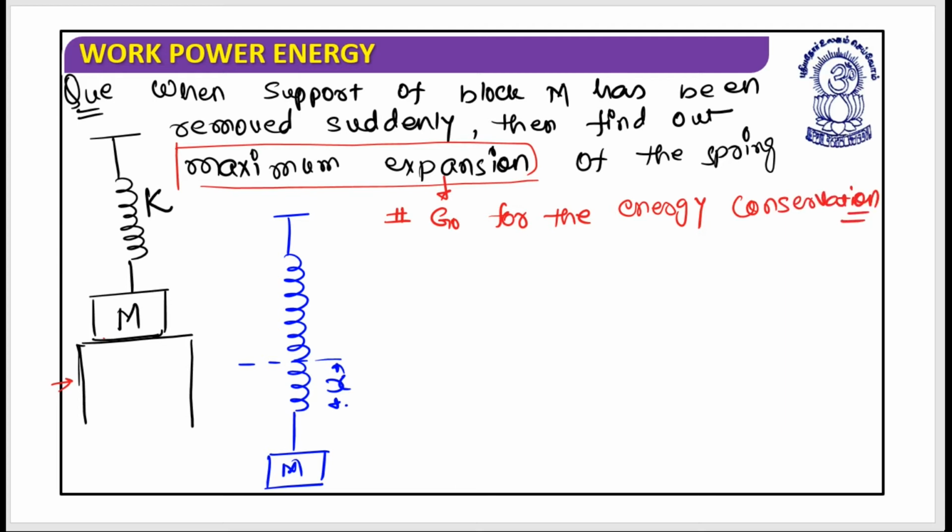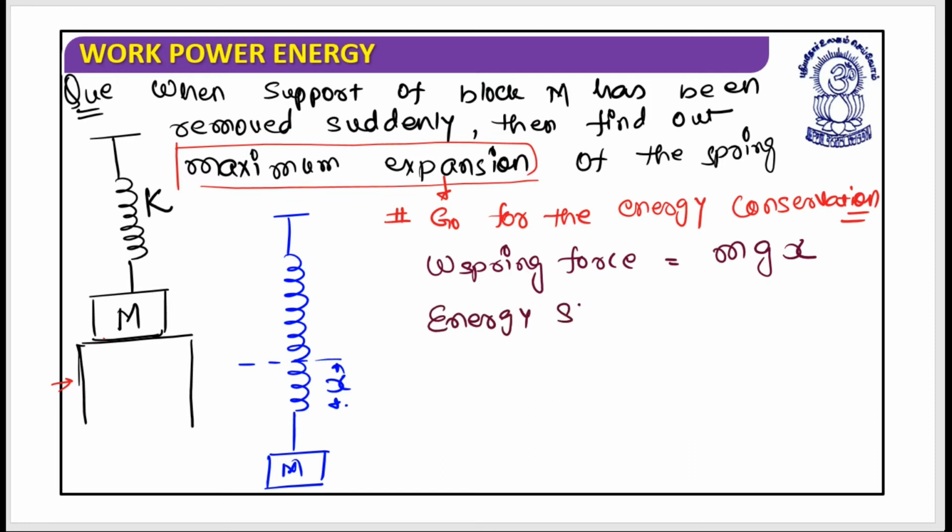First thing, is it clear? So what we can write is that work done due to spring force is equal to m into g into x, and energy stored in the spring could be written as 1 by 2 into k into x square.